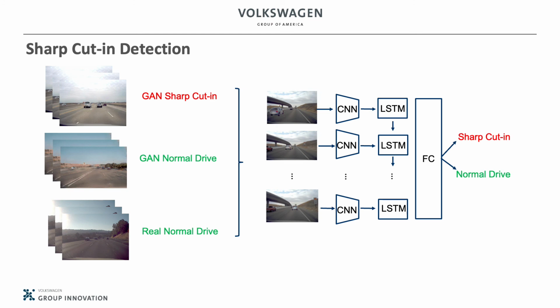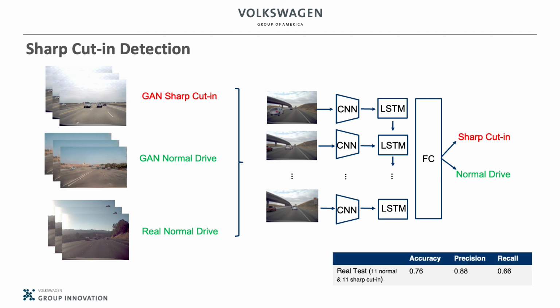Again, as a reminder, this is a zero-shot setting since we have no sharp cut-in videos in the training set. We achieved 76% accuracy with 0.88 precision and 0.66 recall in this zero sharp cut-in detection when tested on real normal and real sharp cut-in corner cases.